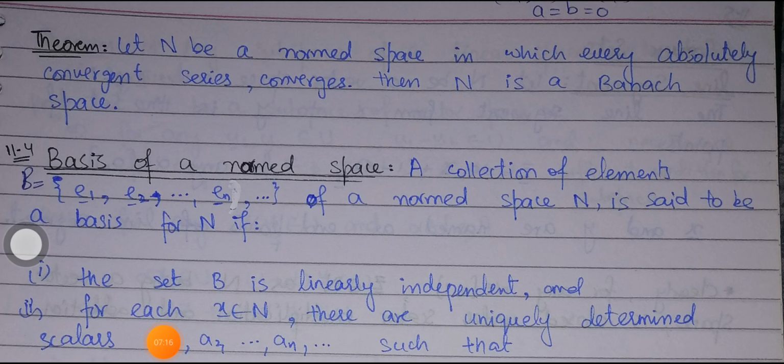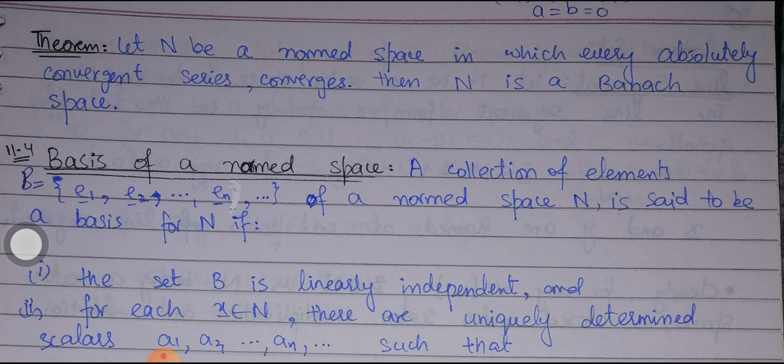Here we have an important result. Let N be a normed space in which every absolutely convergent series is convergent, then N must be a Banach space. In the previous theorem we discussed that if we have a normed space that is complete, then every absolutely convergent series is also convergent. So here we have the opposite of it: let N be a normed space in which every absolutely convergent series is convergent, then N must be a Banach space, or a complete space.